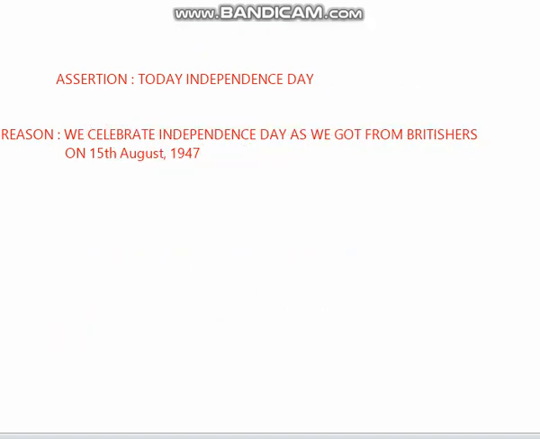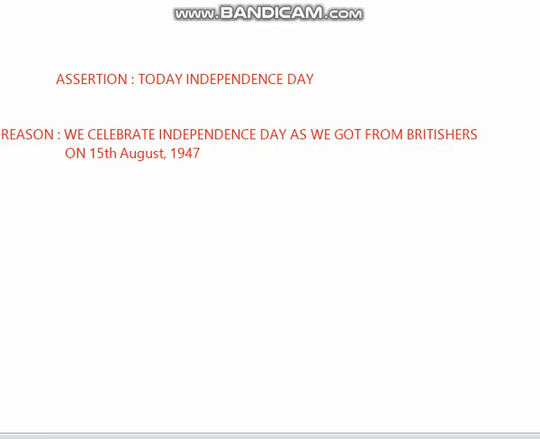So here are two statements. Assertion, in the sense, is a statement. What is the statement? Today is Independence Day. We all know we all celebrated Independence Day today. Okay. Then reason. What is the reason for today's Independence Day? We celebrate Independence Day as we got freedom from Britishers on 15th August 1947.